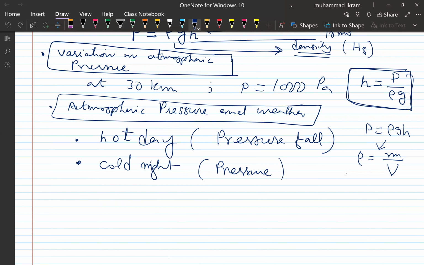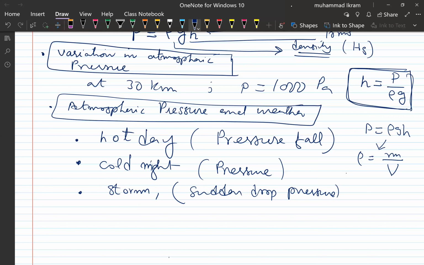For example, a sudden fall in the atmospheric pressure is very dangerous. If the atmospheric pressure at a certain place suddenly falls, then what will happen? It will become the cause of a storm, right, or typhoon, etc. It is caused by what?